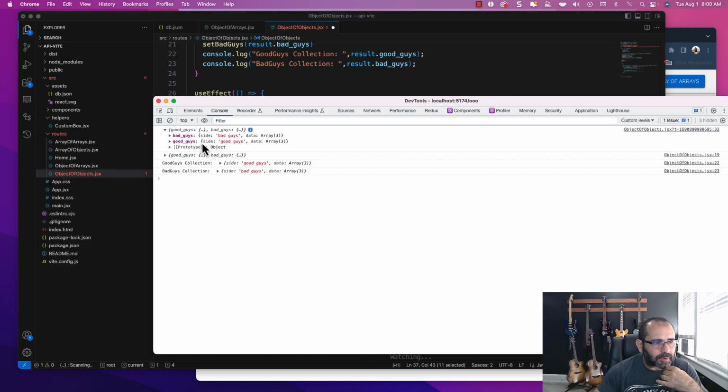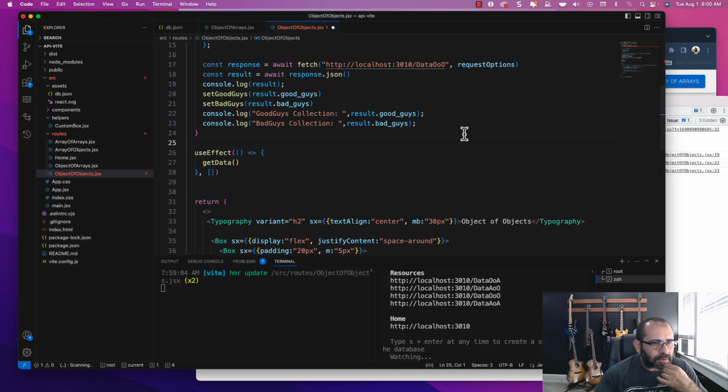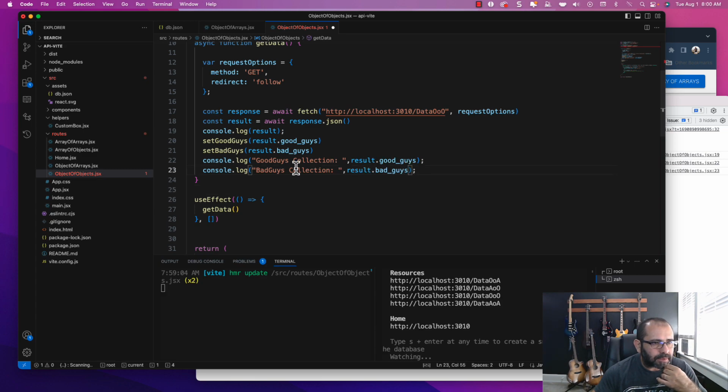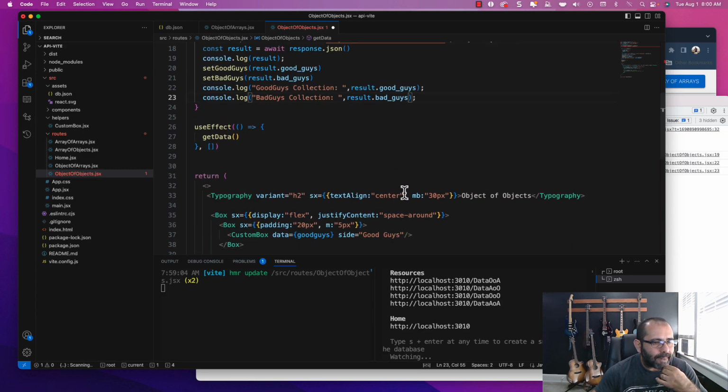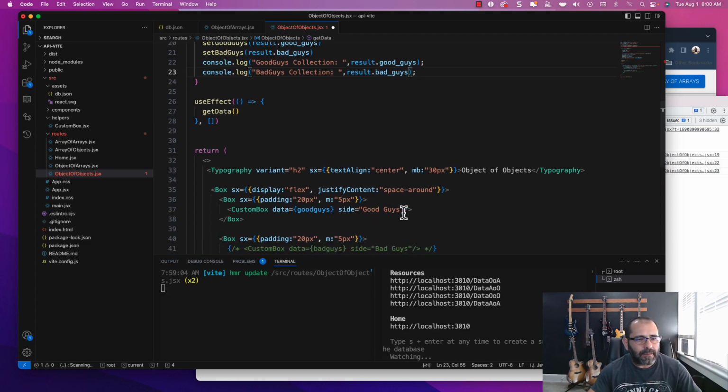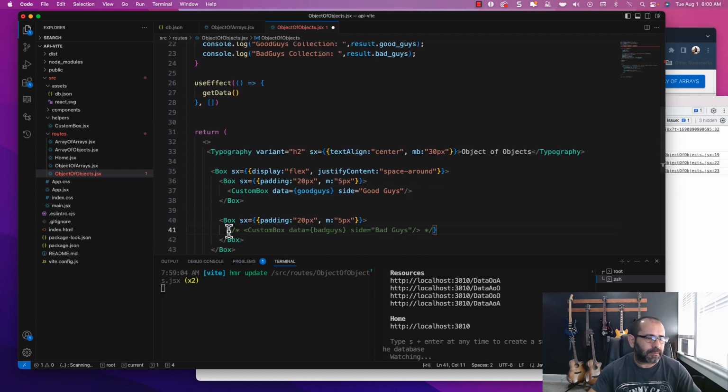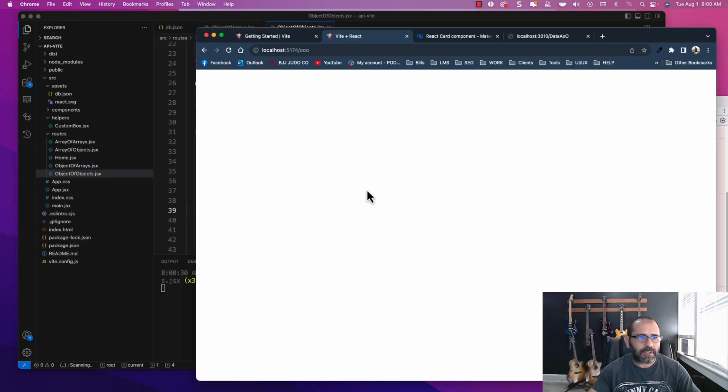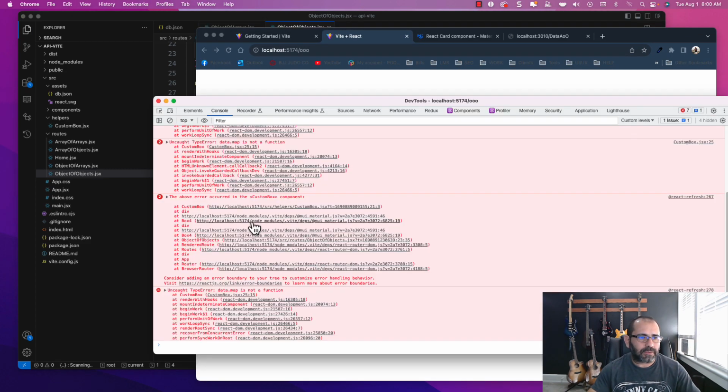Let me make sure. Data is going in here. We'll figure that out in a second. And then we have this one here, good guys and bad guys. So if I hit enter, guess what? Nothing. So let's look at what it says here.